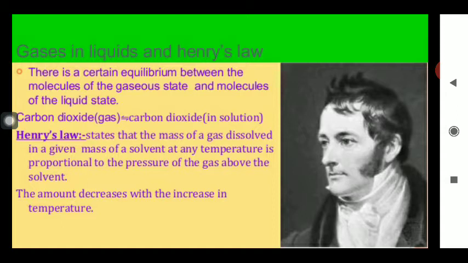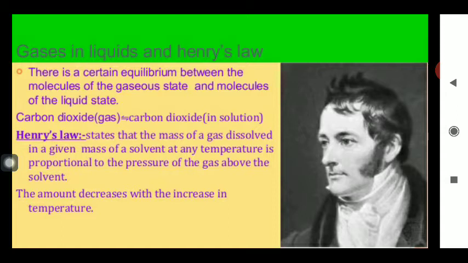If the quantity of the gas is denoted by small m, whenever this gas starts dissolving there, the quantity of the gas dissolved is directly proportional to its partial pressure. The more the partial pressure of the gas, the more quantity of the gas will be dissolved in the liquid. If the partial pressure of the gas is less, less quantity of the gas will be dissolved there.